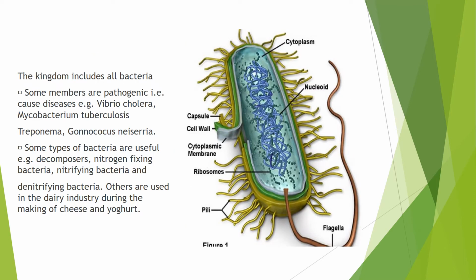We have got a bacteria, which is a very good example of the kingdom Prokaryota. We have a very common bacteria, which is Vibrio cholera, which causes cholera, and we have got Mycobacterium tuberculosis, which causes TB. We have Treponema, we have Gonococcus, Neisseria.